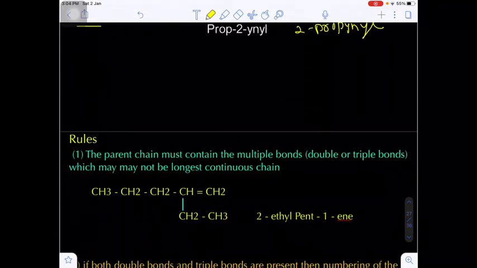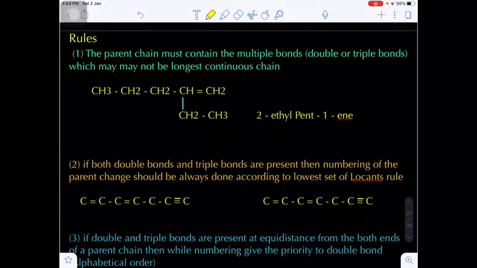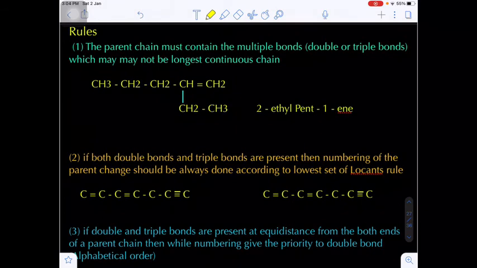Now, the rules for naming unsaturated hydrocarbons. The parent chain must contain the multiple bonds. This is very important. The parent chain should contain multiple bonds, that means double bonds or triple bonds. The parent chain may or may not be the longest continuous chain, but it should include the multiple bond, which is called unsaturation. Multiple bonds are nothing but what?